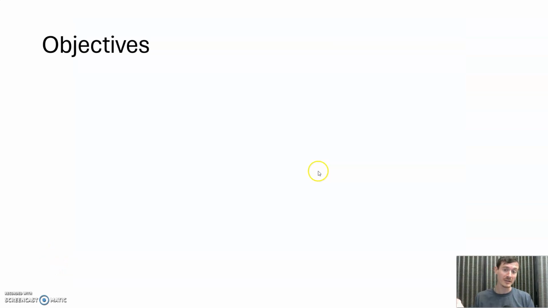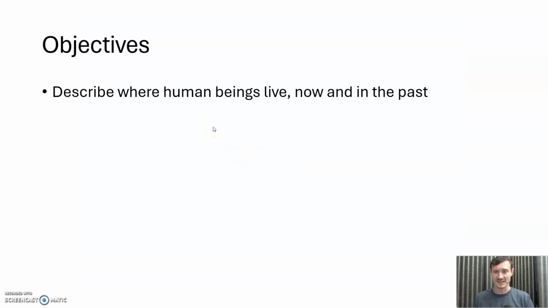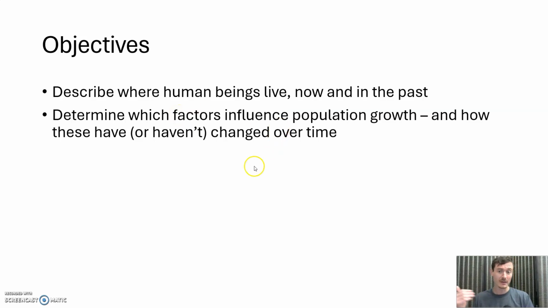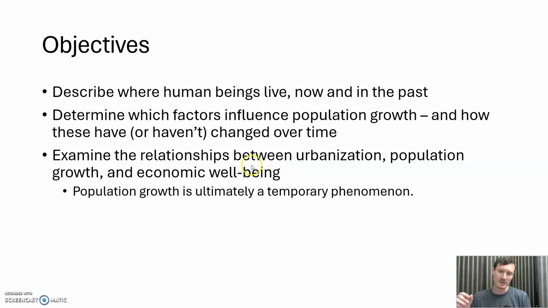For this unit we do human population. So what are we trying to get done? We're going to talk about where human beings live now, in the past, how that has changed, the factors that influence population growth, how some of those factors have changed over time, others are forever, and we'll see why. We'll look at this relationship between urbanization and the concentration of people into these smaller and smaller areas of land. Population growth, economic well-being, these might seem totally separate, but they're not. And we will ultimately come to understand why population growth is a temporary phenomenon.